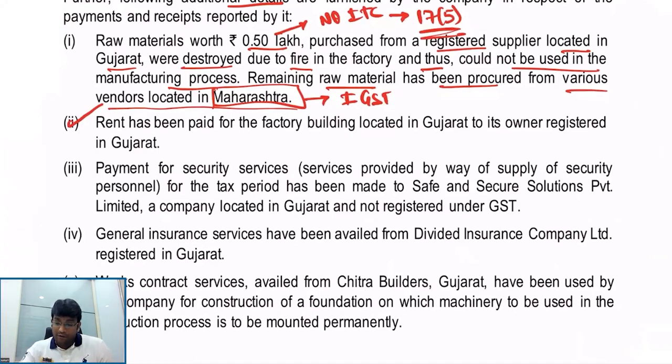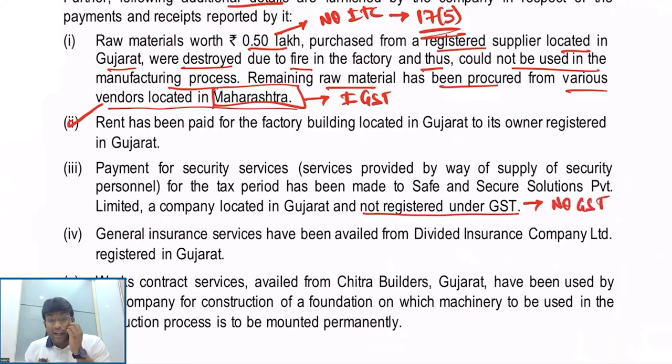Services provided by way of what, my dear friends? Supply of security personnel for the tax period has been made to Safe and Secure Solution Private Limited, a company located in Gujarat, and not registered under GST. If they are not registered under GST, what will happen, my dear friends? They don't charge GST. Correct, my dear friends?